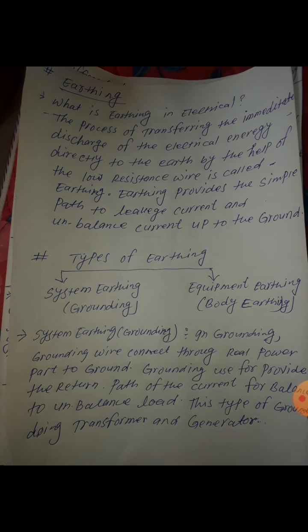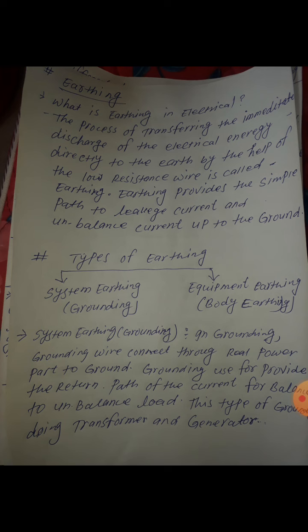And sometimes no current flows in the earthing. If the balanced current is moving, earthing has no current. But sometimes current comes due to unbalanced load, so we provide system earthing to balance the unbalanced load through the neutral.